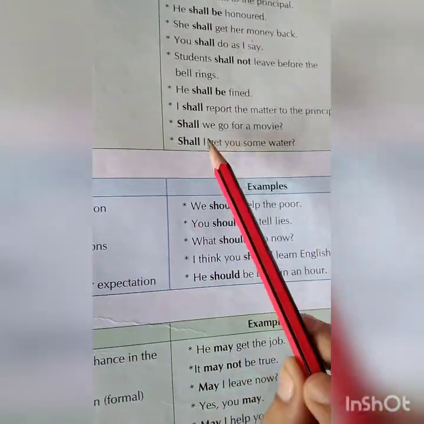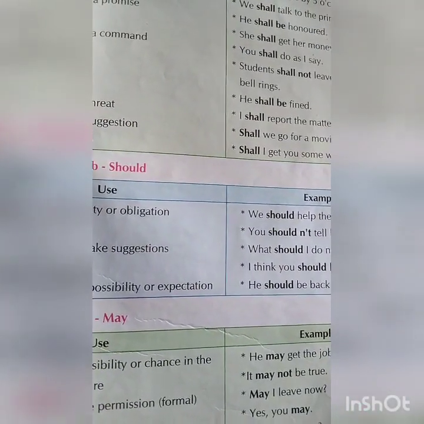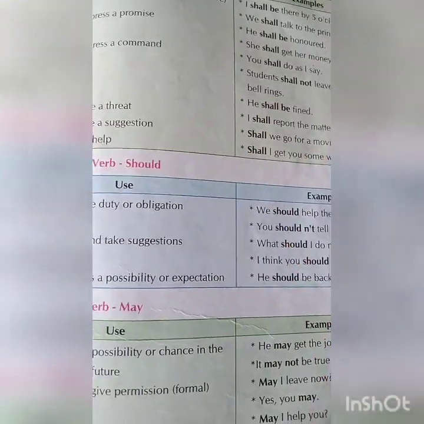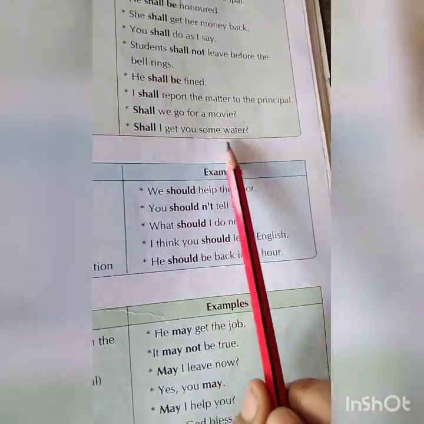Make a suggestion: Shall we go for a movie or for a garden or for a restaurant, for a dinner, lunch, anything you can say. Suggestion. Offer help: Shall I get you some water?